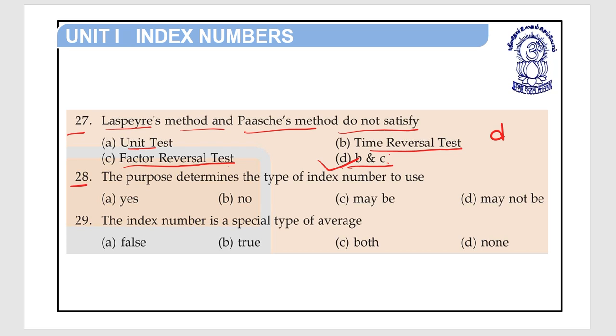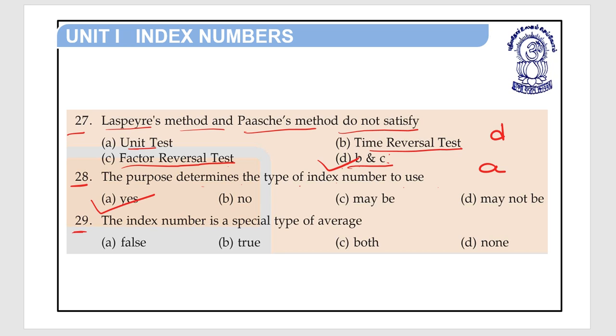Now move to question number 28. The purpose determines the type of index number to use. Option A yes, option B no, option C maybe, and option D may not be. So option A yes. The purpose determines the type of index number to use. Option A is the right answer of question number 28.